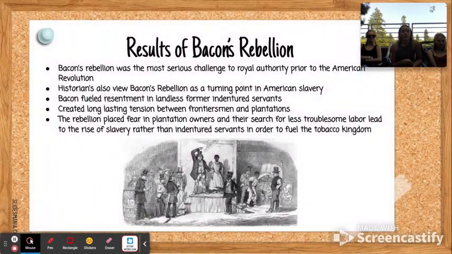Results of Bacon's Rebellion. Bacon's Rebellion was the most serious challenge to royal authority prior to the American Revolution. Historians also view Bacon's Rebellion as a turning point in American slavery. Bacon fueled resentment in landless former indentured servants and created long-lasting tension between frontiersmen and plantation owners. The rebellion placed fear in plantation owners, and their search for less troublesome labor led to the rise of slavery rather than indentured servants in order to fuel the tobacco kingdom in Virginia.